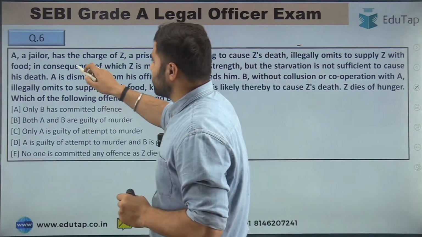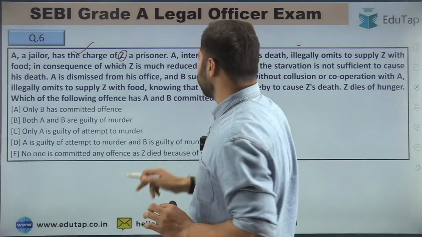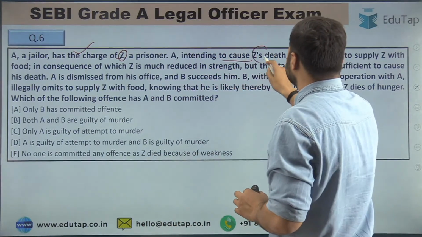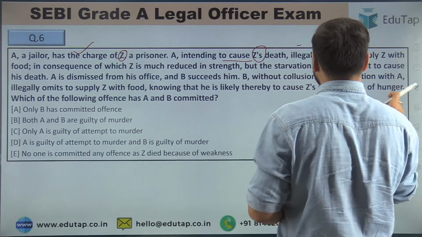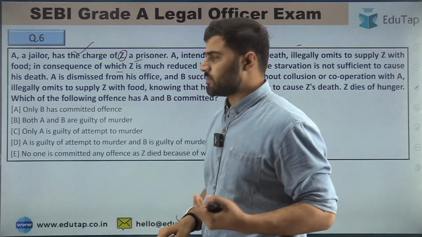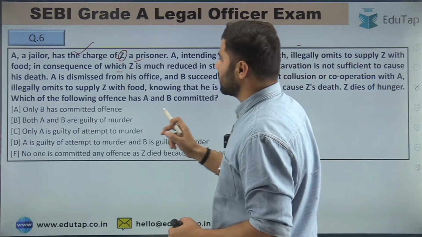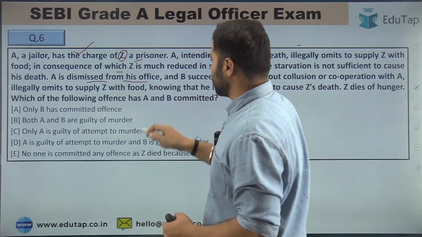So A, a jailer, has the charge of Z, a prisoner. A, intending to cause Z's death, illegally omits to supply Z with food, in consequence of which Z is much reduced in strength, right? But the starvation is not sufficient to cause death. A is dismissed from his office, right?